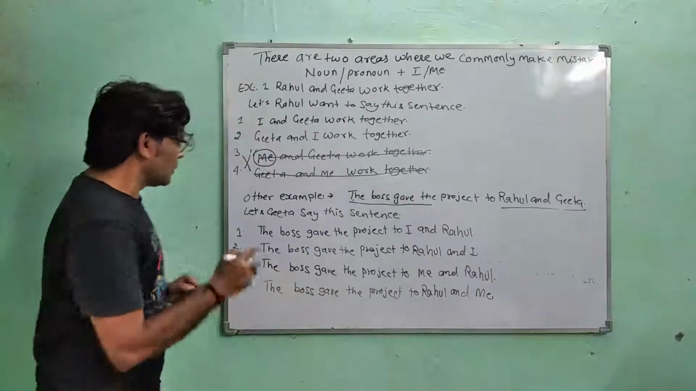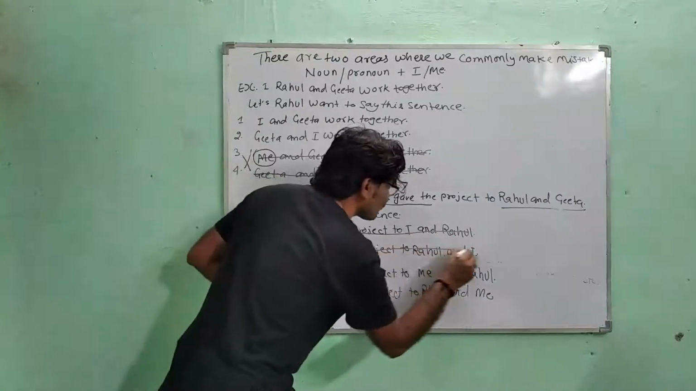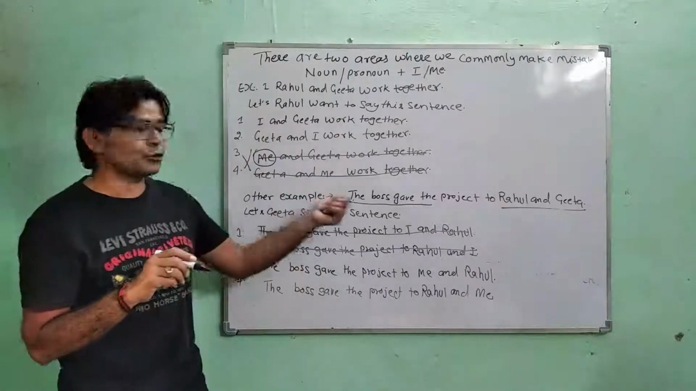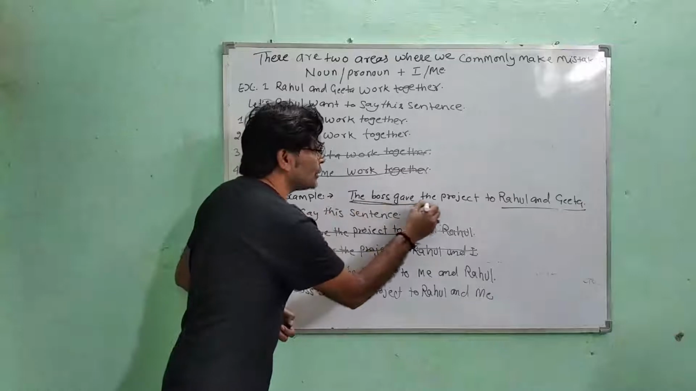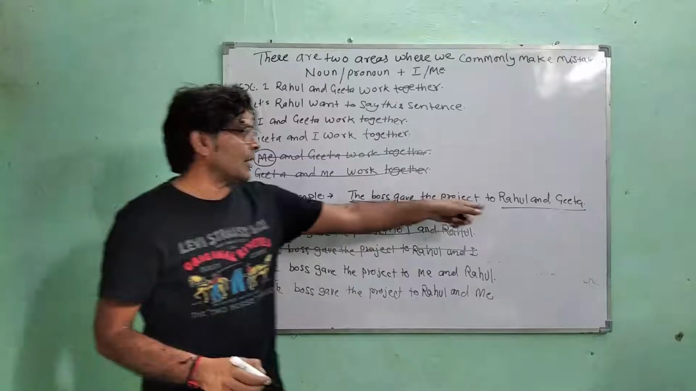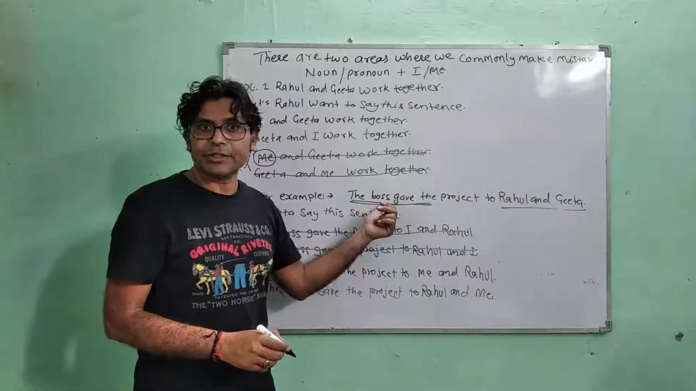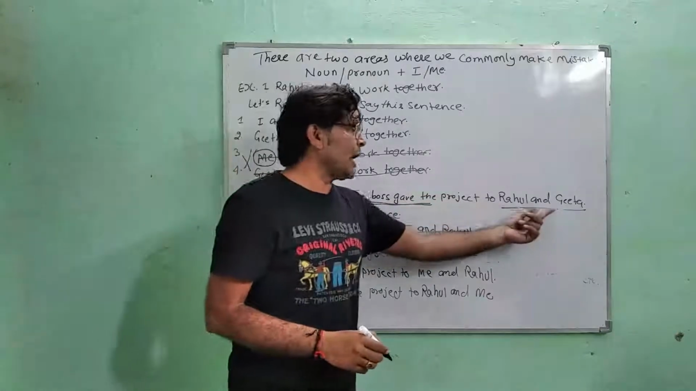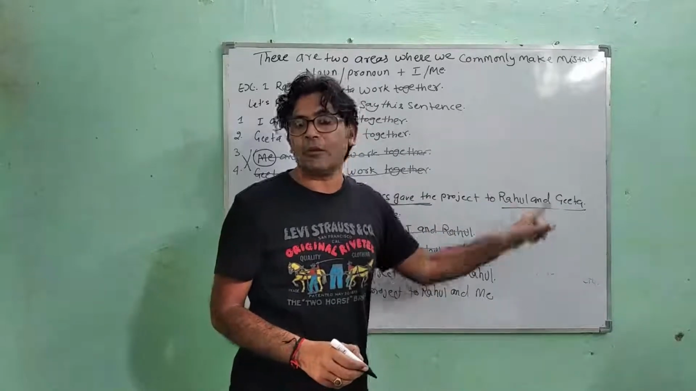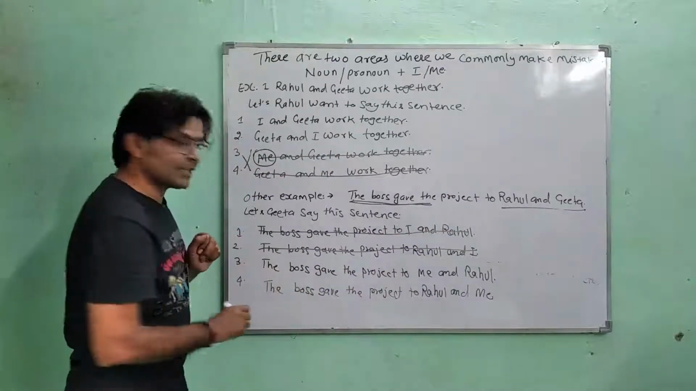Alright. So the first two sentences are totally incorrect. Why are these two sentences incorrect? Because if we go to the main sentence, who is doing the action over here? The boss is doing the action, not Rahul and Geeta. That is why we cannot use I for Geeta. We have to use me because Rahul and Geeta are objects in this sentence. So the last two sentences are correct.